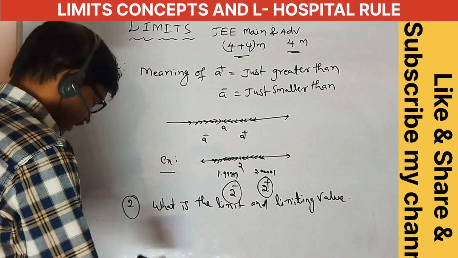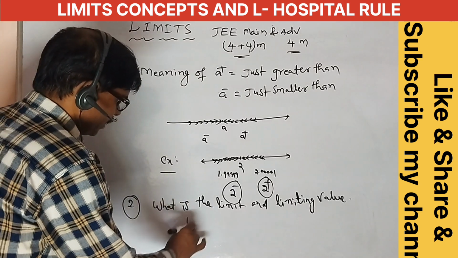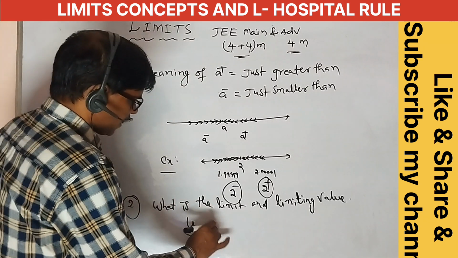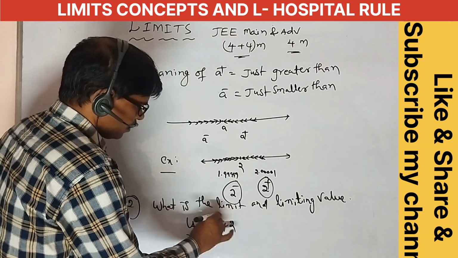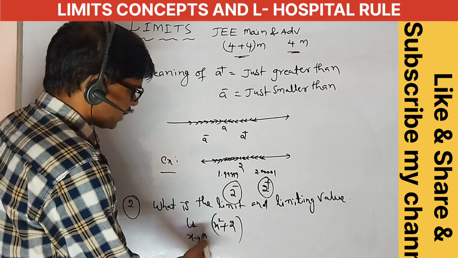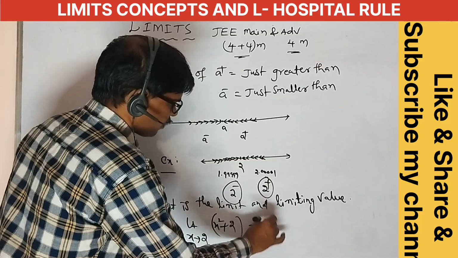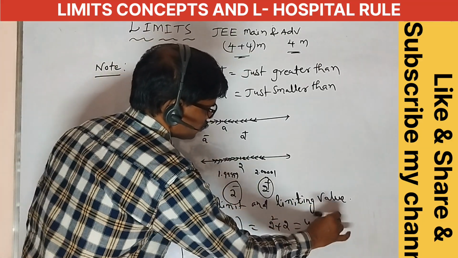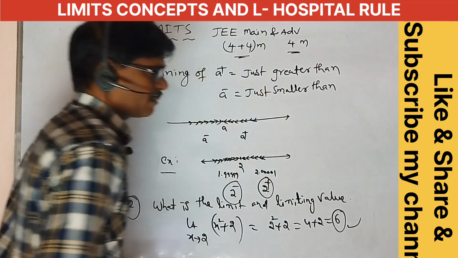Here I can take one question: limit as x tends to 2 of x square plus 2. Here write x tends to 2 only. This equals 2 square plus 2, equals 4 plus 2, equals 6. This is our answer, the limiting value.